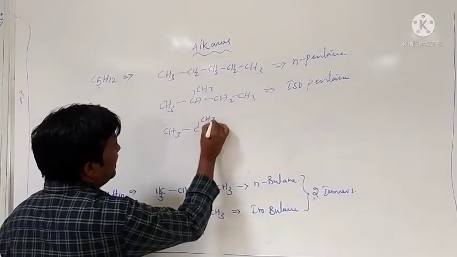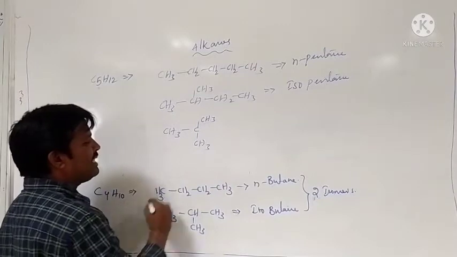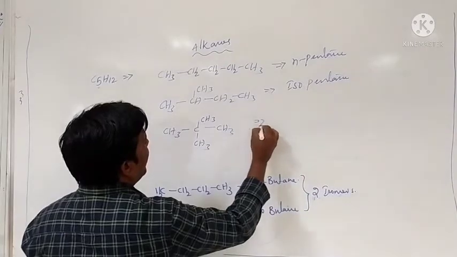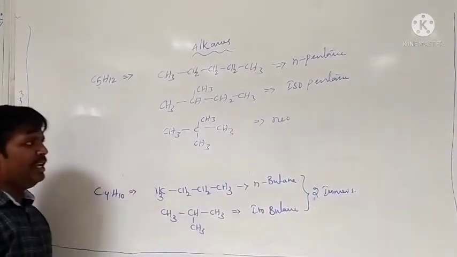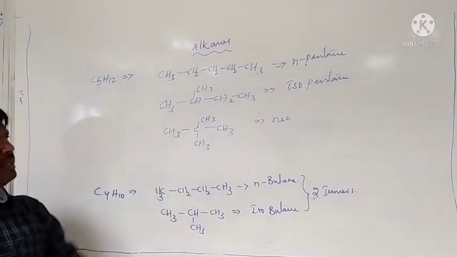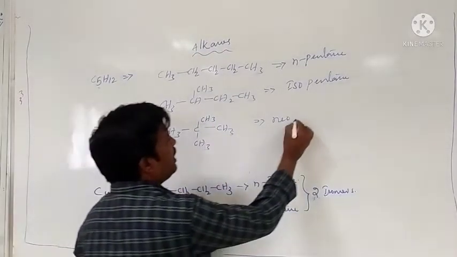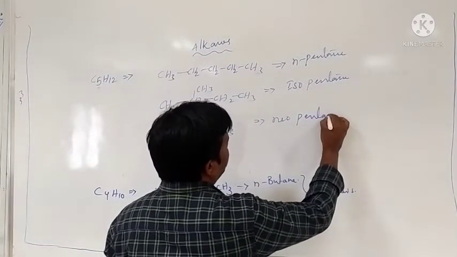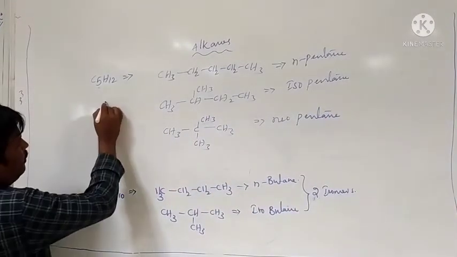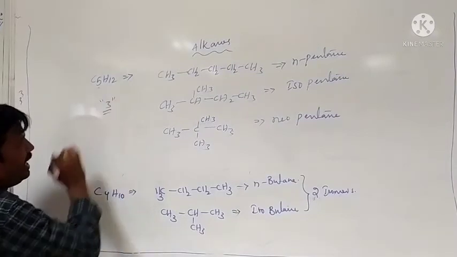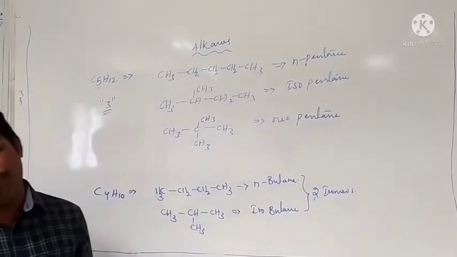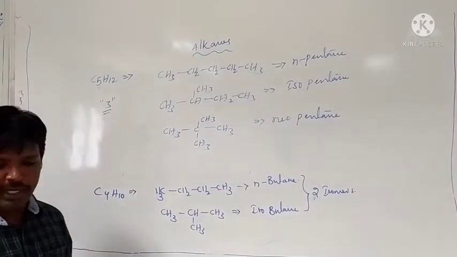There is another possibility: CH3, CH3. The second carbon has both sides attached with methyl groups. This is called neo. The second carbon in a straight chain with both sides attached with methyl groups is called neo. Therefore, the name of the compound is neopentane. For C5H12, the total possible isomers are 3: n-pentane, isopentane, and neopentane.